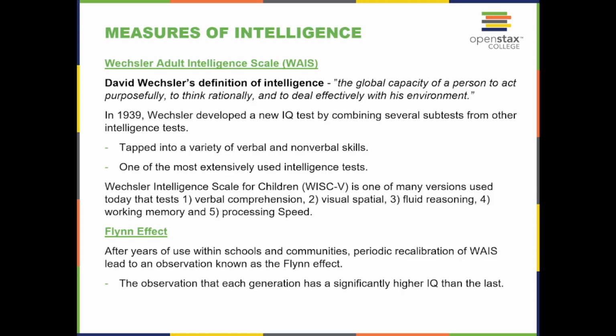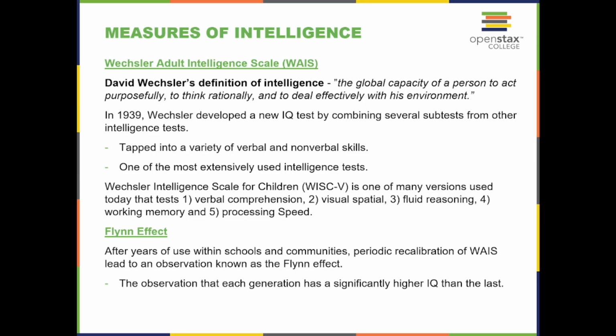Measuring of intelligence. Wechsler Adult Intelligence Scale, WAIS. David Wechsler's definition of intelligence is the global capacity of a person to act purposely, to think rationally, and to deal effectively with his environment. In 1939, Wechsler developed a new IQ test by combining several subtests from other intelligence tests. It tapped into a variety of verbal and nonverbal skills and is one of the most extensively used intelligence tests.